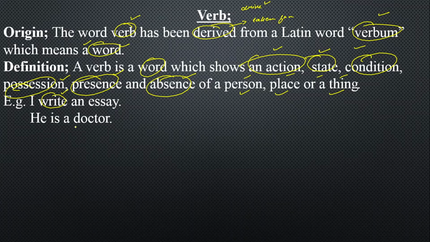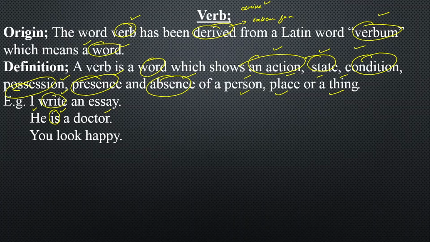In the same way, number second, it shows state. He is a doctor. Is is what? A doctor. Who is a doctor? He. So is is showing someone's state, that who is a doctor? He is a doctor. It is a marker. Karachi is a city. So here it is telling us the state of a place, that Karachi is a city. Is is showing the state of a place, and it is a marker. Marker is showing the place of that state of it.